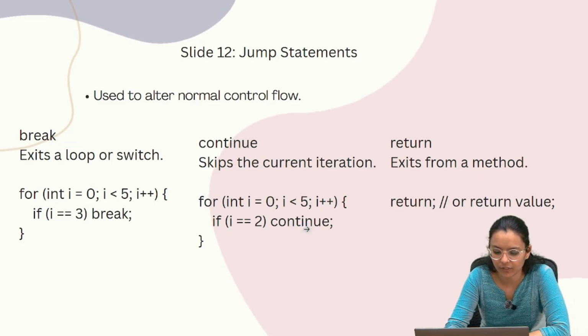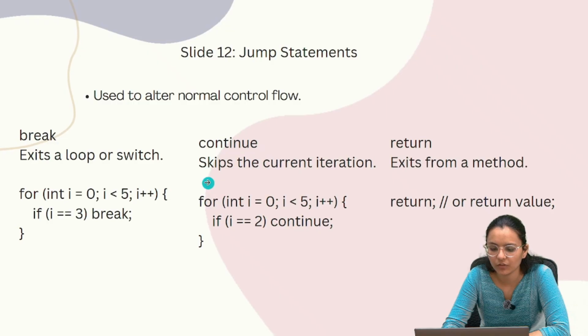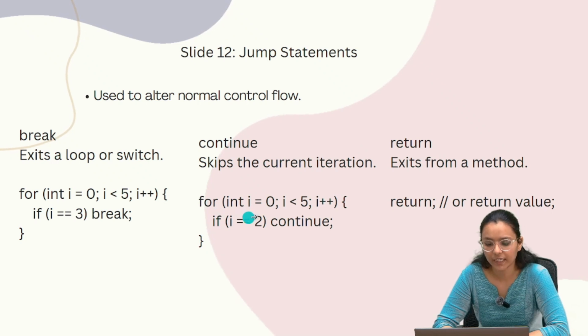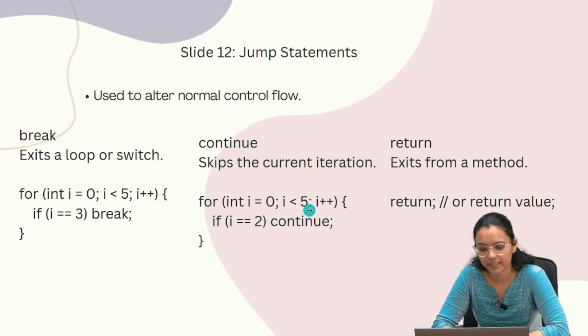Next is continue. Continue means skip the current iteration. Here we give the example: for int i equals 0, i is less than 5, i++, and here is the condition if i equals 2. After that, we write the keyword continue.